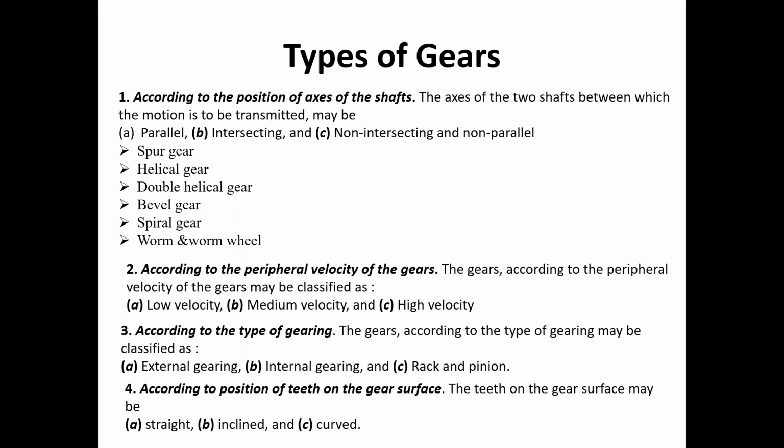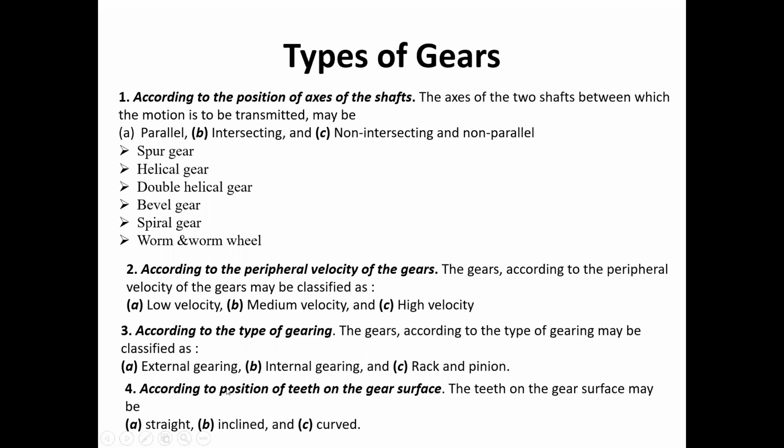Medium is below 9 meters per second, and above 15 is the high velocity gears. Those are the numbers that decide which type of velocity the gear has: low velocity, medium, or high velocity.